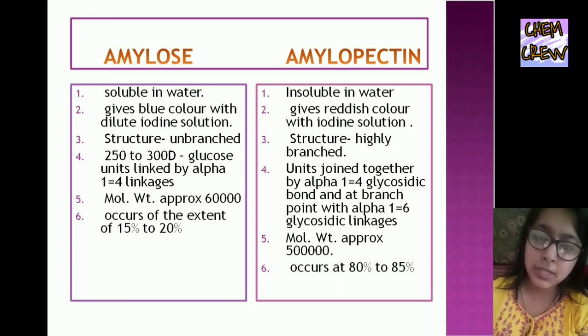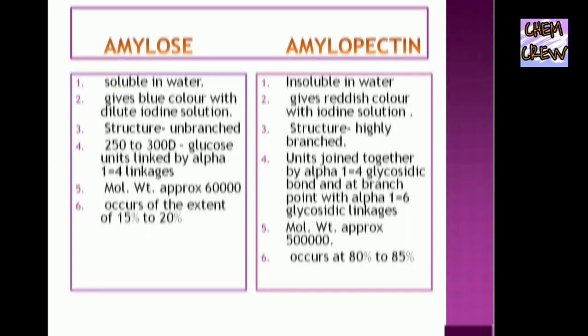And amylopectin described. Insoluble in water, gives a reddish color with iodine solution. Structure: highly branched. Units joined together by alpha 1,4 glycosidic bonds and at branch points by alpha 1,6 glycosidic linkage. Molecular weight approximately 5 lakhs. Occurs at 80% to 85%.